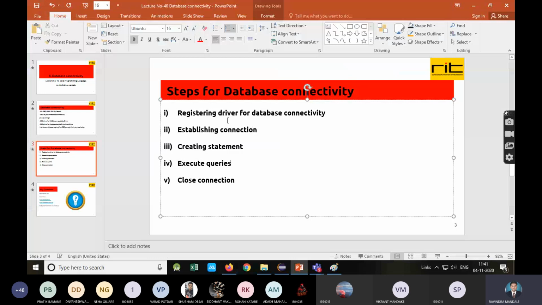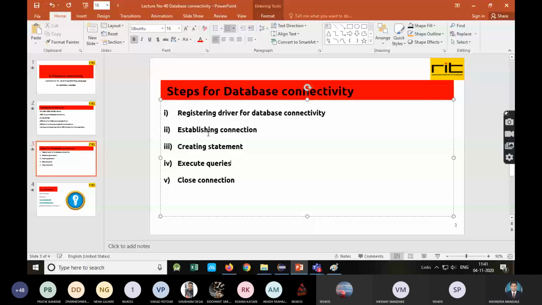In establishing the connection, you need to specify all these things. First, which API you are using. So I'm going to use JDBC. Which DBMS, and where that database is present. Right now I'm going to use localhost. Instead, you can also specify the IP address of the machine on which the database is installed. Next is the port number. Then the database name. Here I'm going to create RIT.